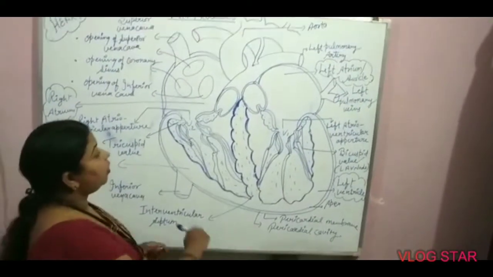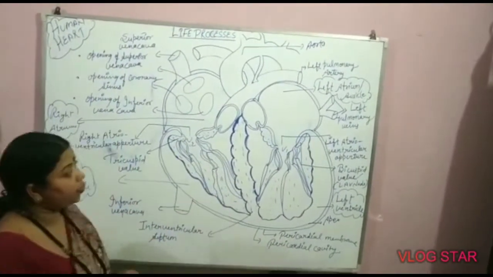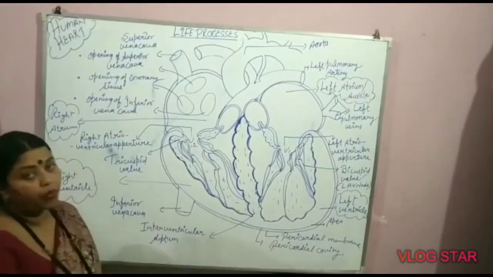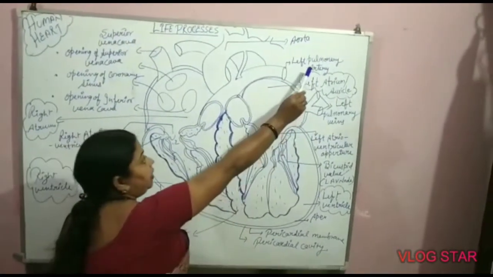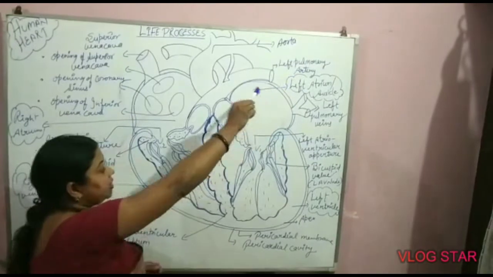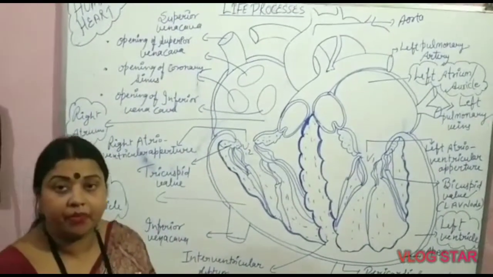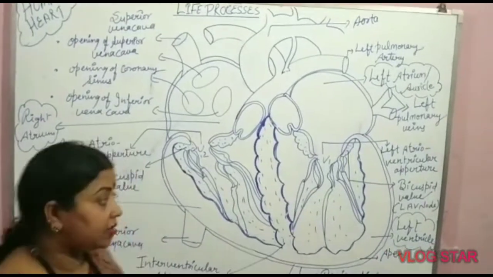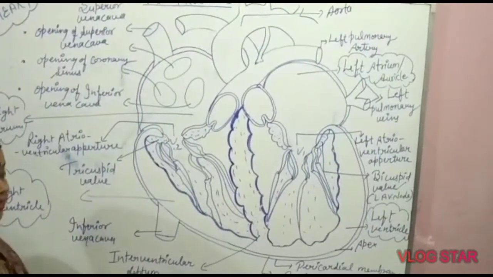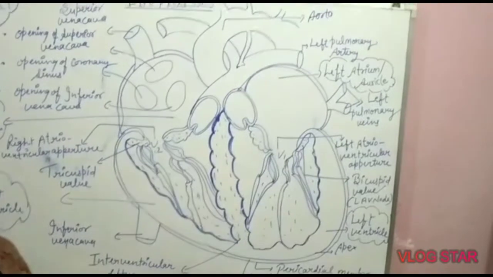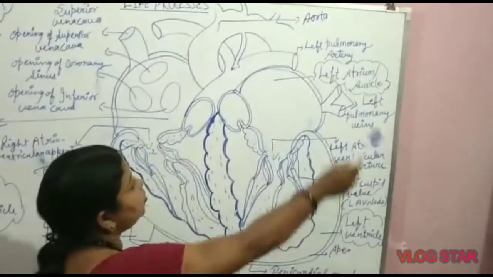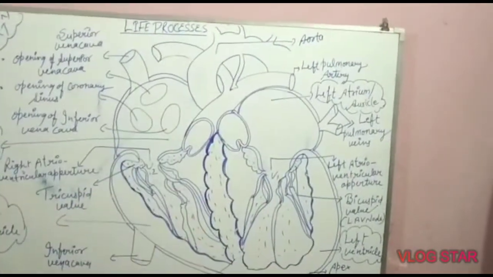So we can say that all arteries carry pure blood from the heart to all the body parts except the pulmonary artery, because these two arteries arise from the right ventricle, which carries impure blood for purification inside the lungs. And all veins carry impure blood from body parts to the right side auricle.